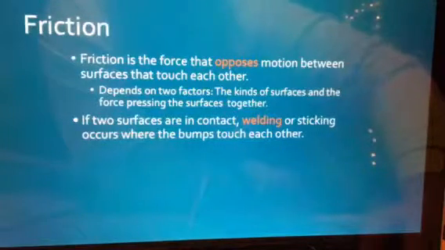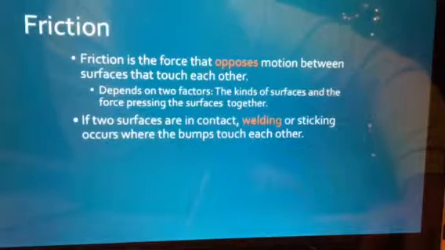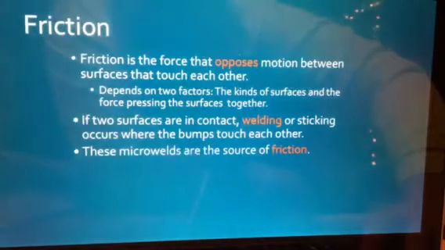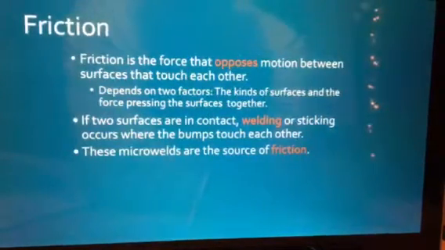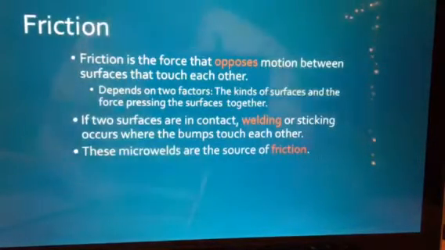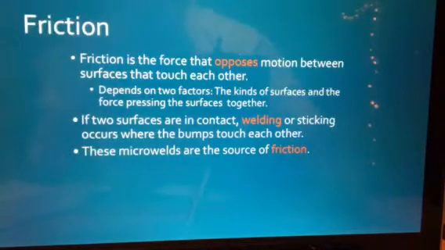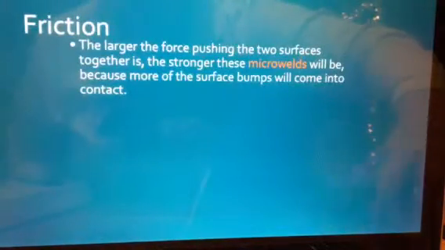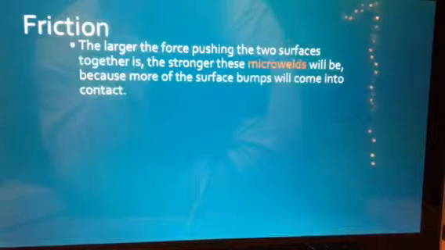So two surfaces will have a contact force, and a welding or sticking occurs where the bumps touch each other. These micro welds are a source of friction, and they don't really want to let anything go past each other. They kind of stick as things go by. The larger the force pushing on the two surfaces, the stronger these micro welds can be.